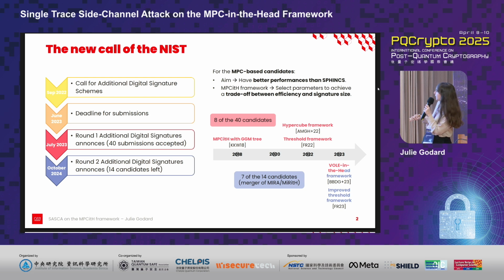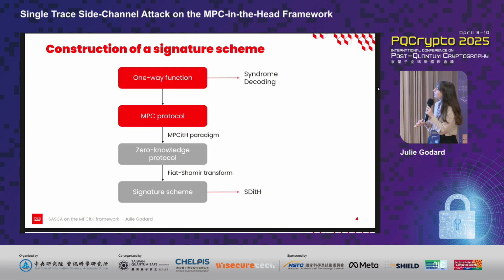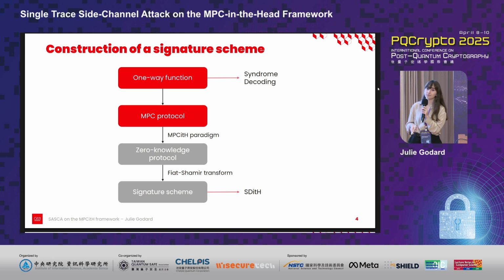If we look at this timeline, we can see that there have been a lot of improvements on the MPC in the head framework. But as I want to focus on the syndrome decoding in the head algorithm in the version it had for the first round, we will be focusing on the threshold framework. Now that I have set the context, we can move on to how to build a signature scheme based on MPC protocols. First, we need a one-way function, which can be an NP-hard problem like the syndrome decoding problem. Using this function, we can build an MPC protocol, which we can then transform into a zero-knowledge protocol using the MPC in the head paradigm. Finally, by applying the Fiat-Shamir transform, we can get a signature scheme like SD in the head.